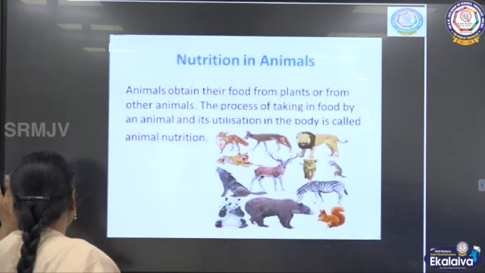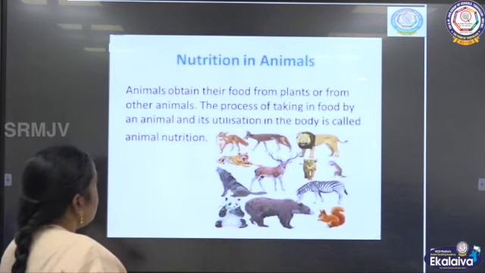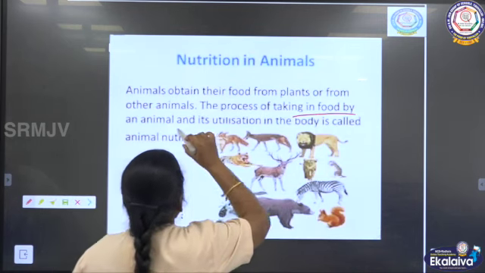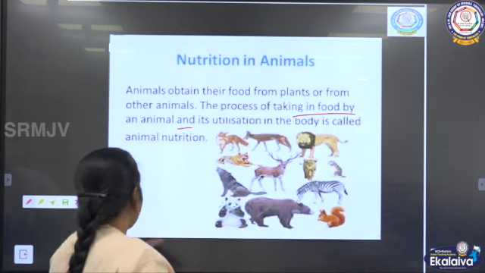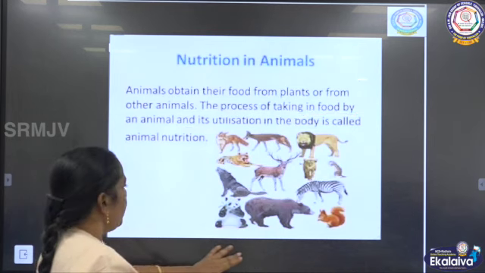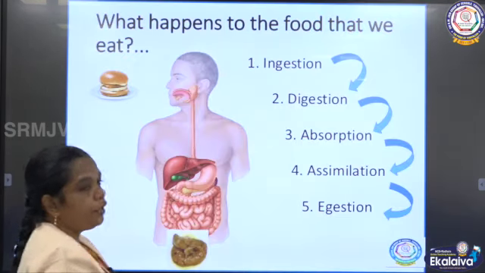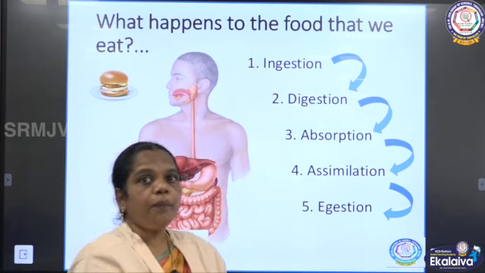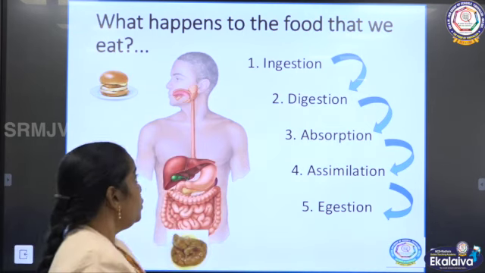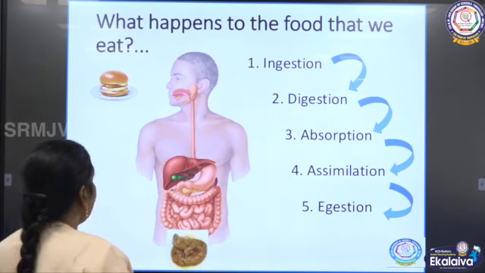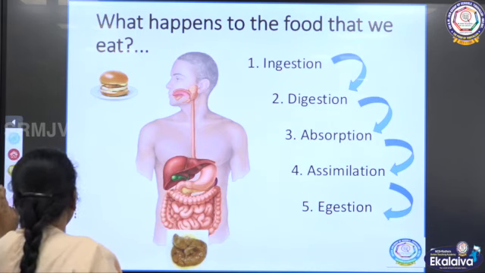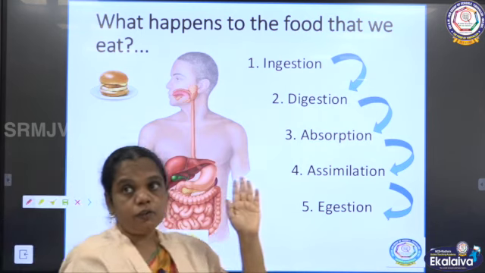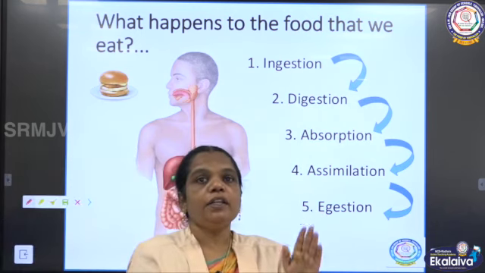And what is meant by nutrition in animals? The animals obtain their food. The process of taking in food and utilizing it by the body is called what? Nutrition. So what happens after eating the food? There are different stages. There are 5 different stages that happen after taking the food.